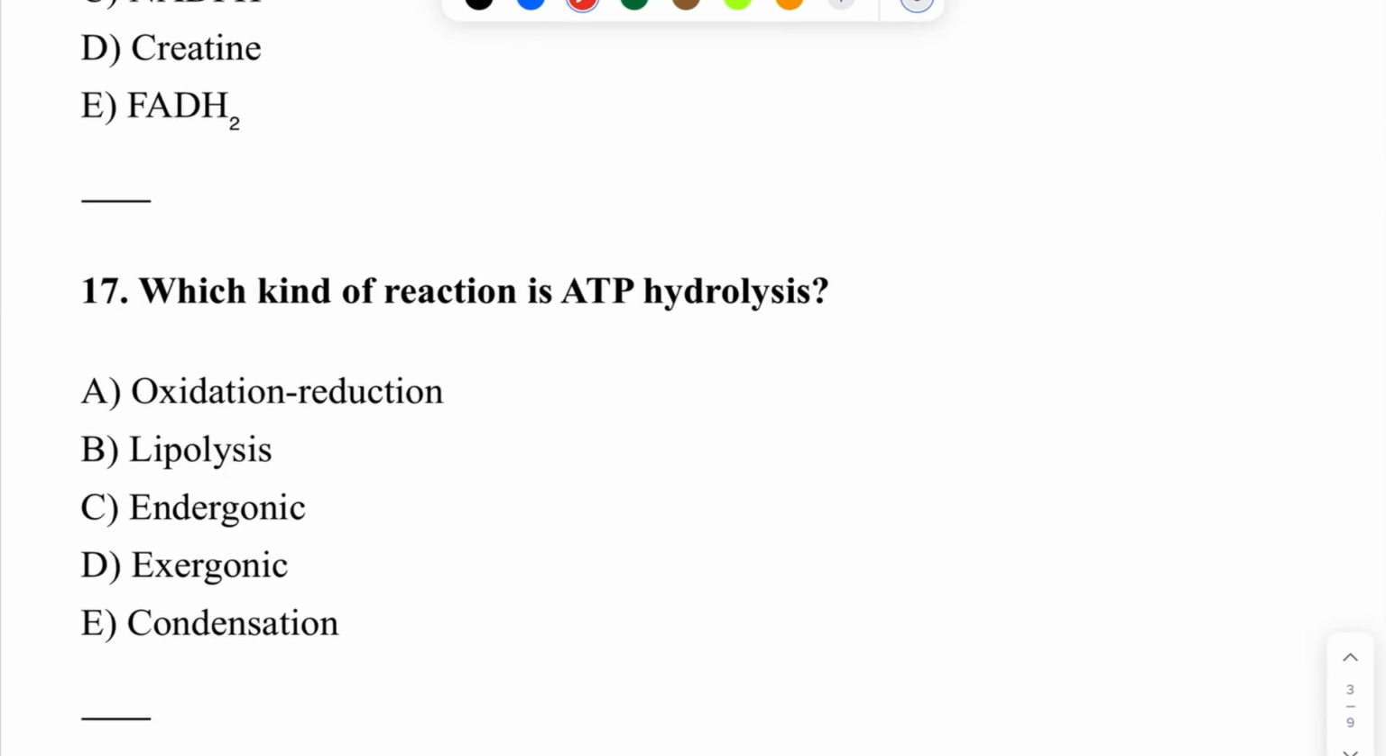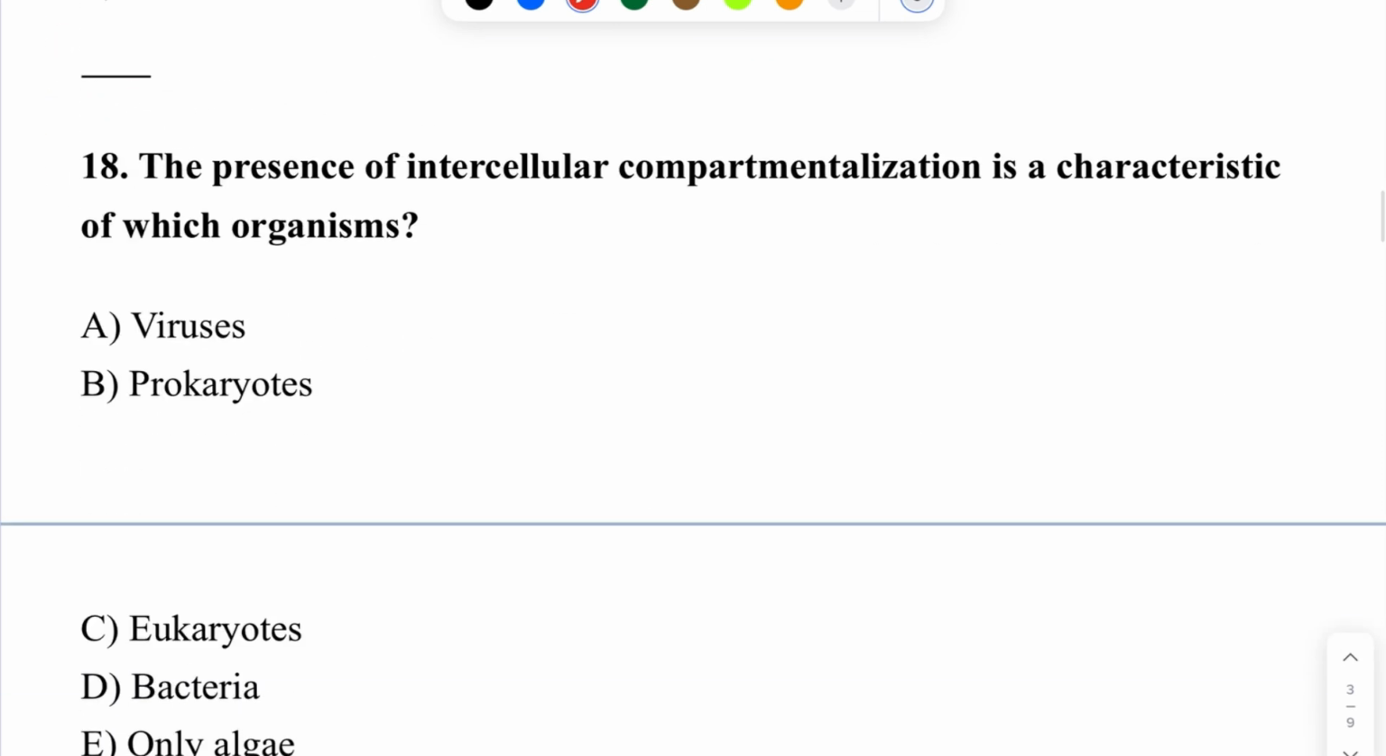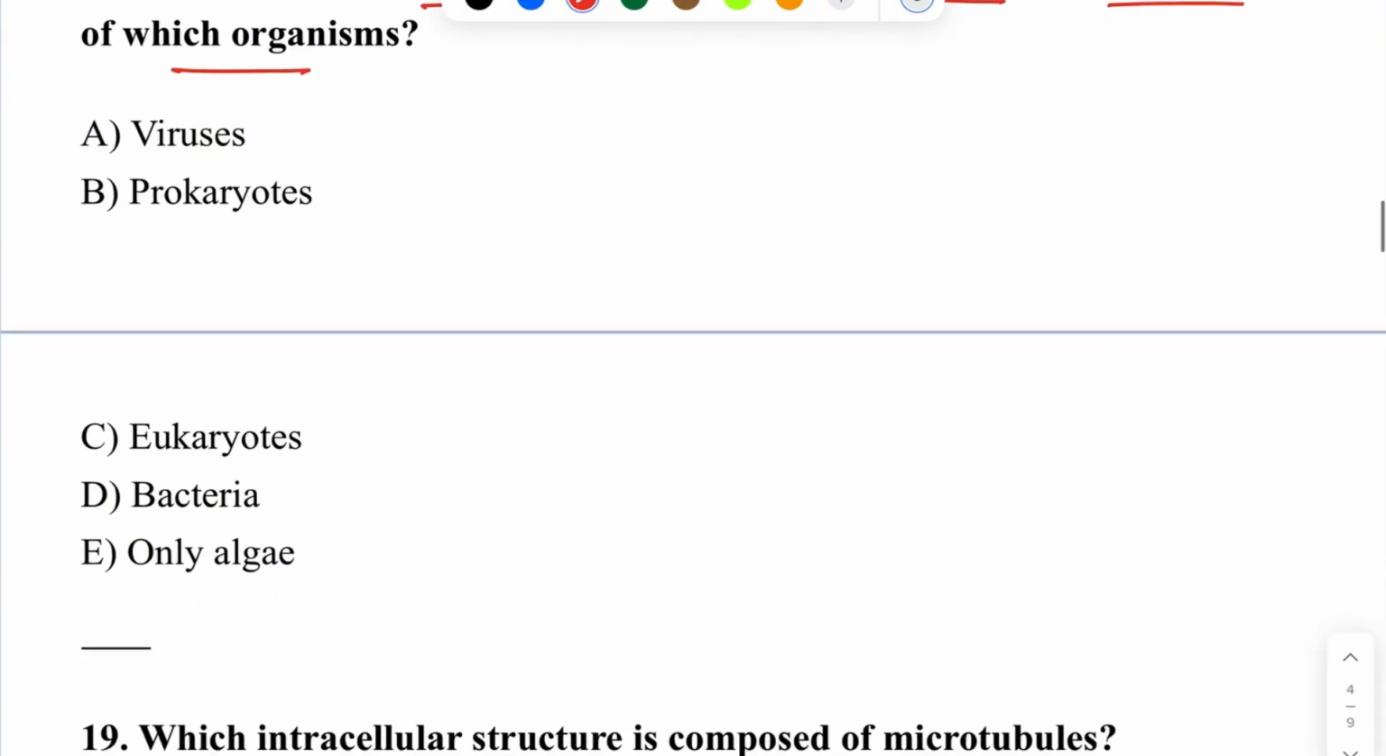Question number 17. Which kind of reaction is ATP hydrolysis? The correct answer is D. Exergonic. ATP hydrolysis releases energy by breaking the bond between the second and third phosphate group. Because energy is released rather than absorbed, this is classified as an exergonic reaction. So, the next question. The presence of intracellular compartmentalization is a characteristic of which organism? The correct answer is eukaryotes.